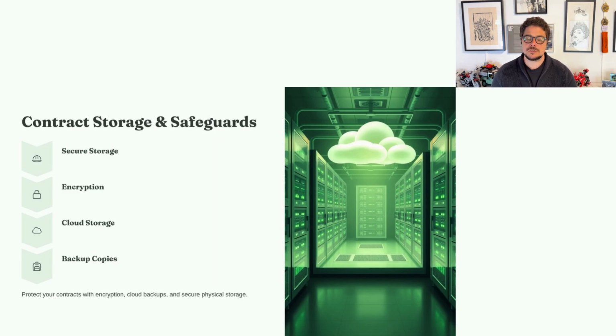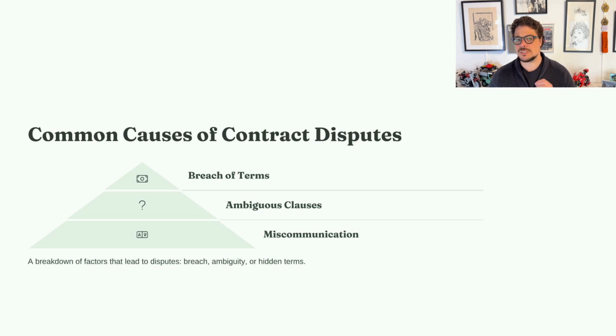Even with proper execution, disputes can arise. The most common causes include breach of contract, when one party fails to meet their obligations. For example, missing deadlines or incomplete deliveries. Ambiguous language, vague or unclear terms that lead to misinterpretations. This often results in conflicting expectations. Misrepresentation or fraud, false claims or deceptive practices that mislead one party. Performance failures, when the service or product quality does not meet the agreed standard. This often leads to refund claims or legal action.